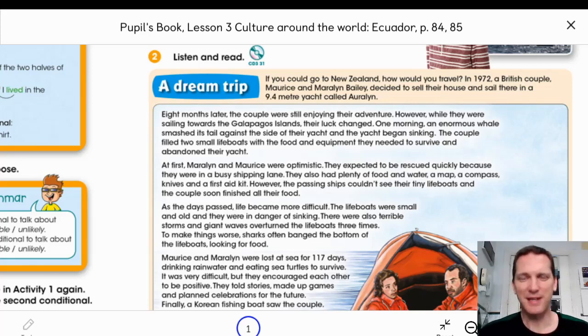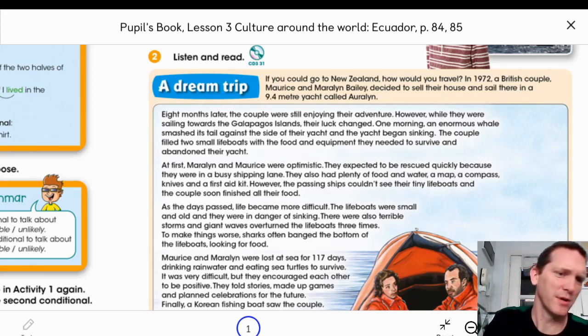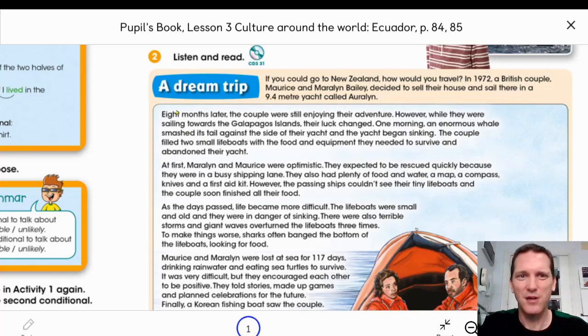Now, because today's a reading activity, I want you to remember the strategy. Before you read anything, you should always try to get a general idea of what it's about. How? Well, first, look at the title. Here's your book. Here's the text. It's called A Dream Trip. So it's clear that some people are traveling and it's their dream. Yes, it seems like it's perfect. It's the thing they always wanted to do.